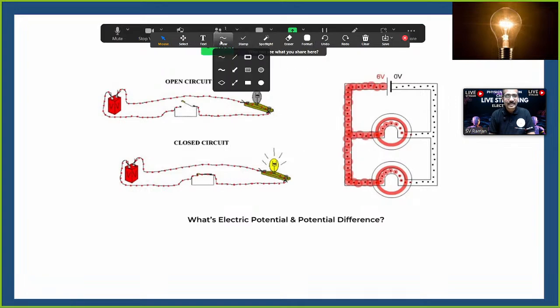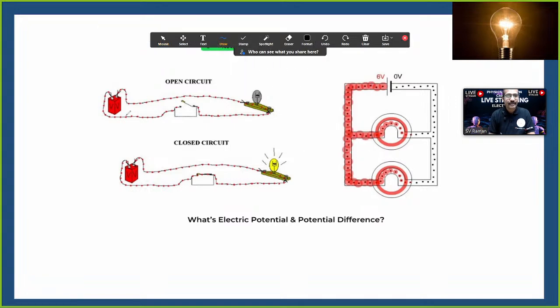This battery, I changed the name as source. Can we call it a source? Yes. Bulb, I named as indicator. Wires, we can call them connectors, as a technical word.